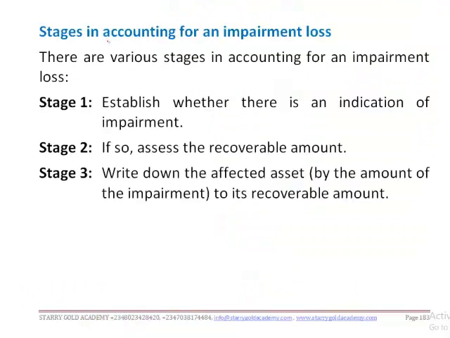Are we together? Okay, so now what are the stages in accounting for an impairment loss? There are various stages, and stage one is the establishment of whether there is an indication of impairment. So you should establish whether there is an indication of impairment.